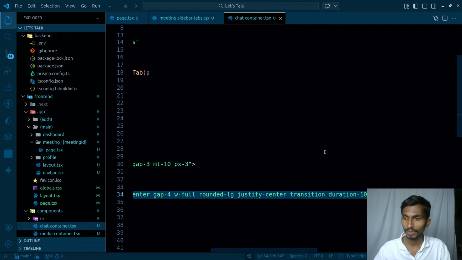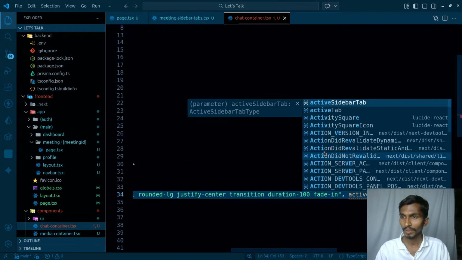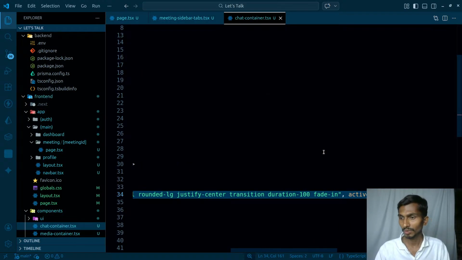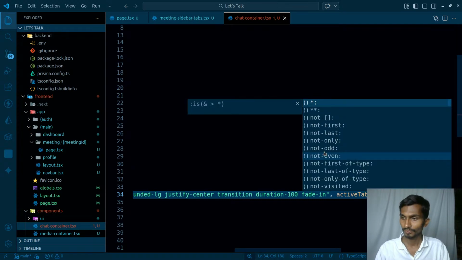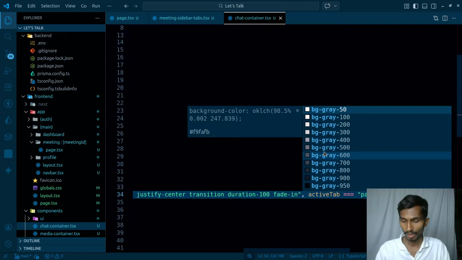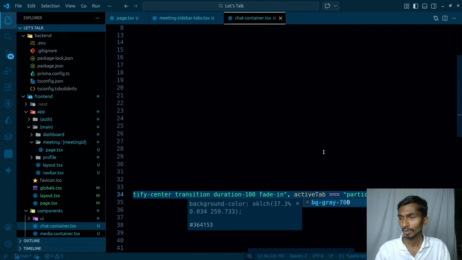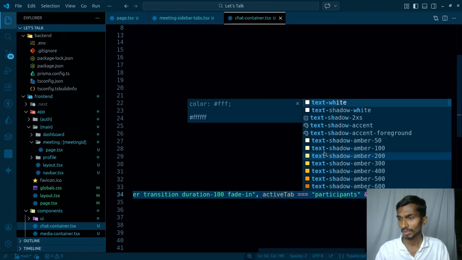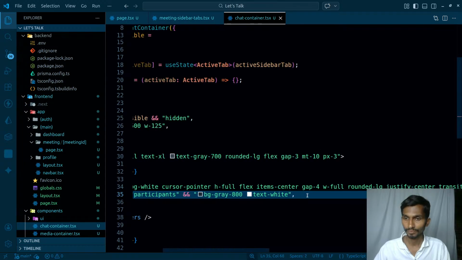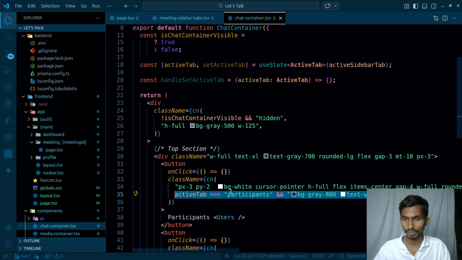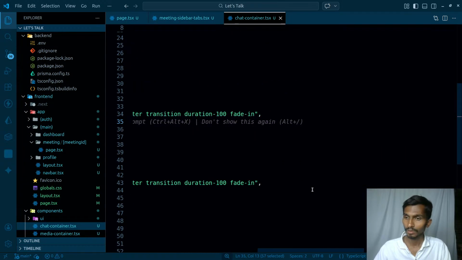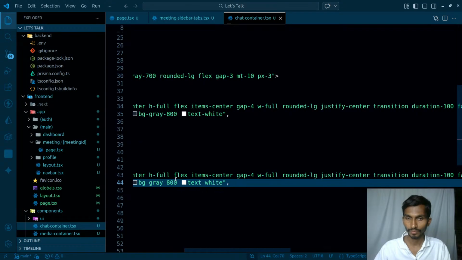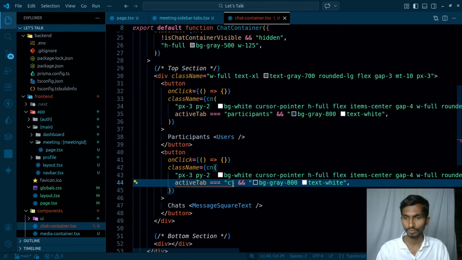If the value of active tab is participants, so if active tab triple equals participants, in that case bg gray, and that's going to be around 700 or maybe 800. Text is going to be white in that case. Control Shift C, coming back to this one, paste it here. In this case it needs to be equal to chats.